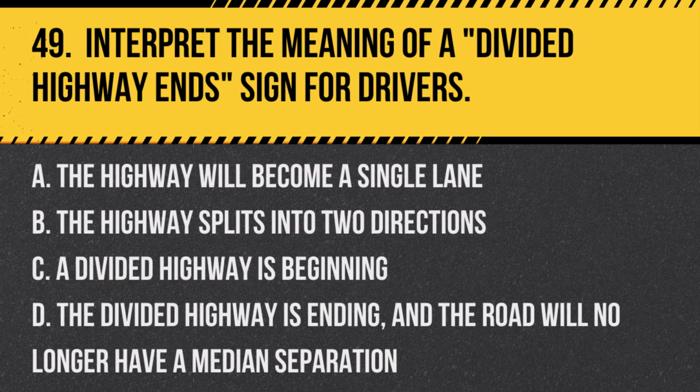Question 49. Interpret the meaning of a divided highway ends sign for drivers. A. The highway will become a single lane. B. The highway splits into two directions. C. A divided highway is beginning. D. The divided highway is ending, and the road will no longer have a median separation. Answer D. The divided highway is ending, and the road will no longer have a median separation. This sign warns drivers that the road ahead will no longer be divided by a median.